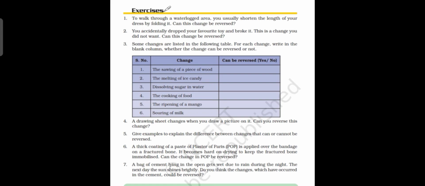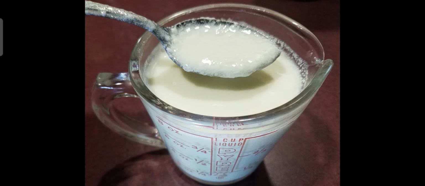Next one is souring of milk. Let us see, is it reversible or irreversible? This is the souring of milk. You can see that it is becoming a new substance, so we cannot make it back into the original milk. So this is an example of an irreversible process that cannot be reversed.